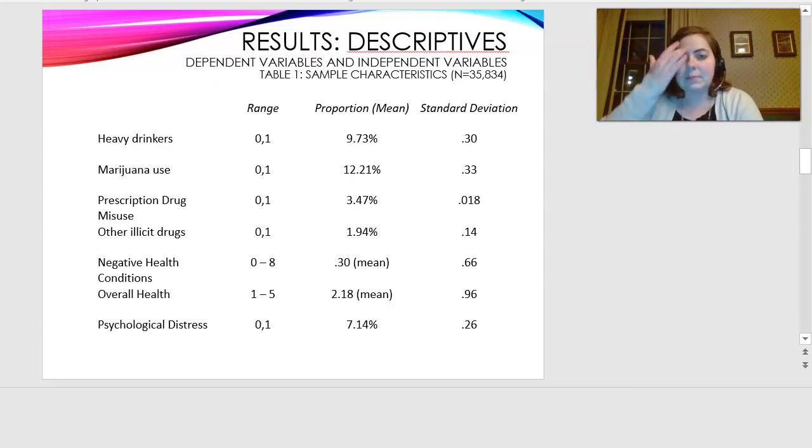So the descriptive table, looking at just my dependent variables and key independent variables, 9.7% of my sample engaged in heavy drinking, over 12% in marijuana use, 3.4% in prescription drug misuse, and 1.94% in illicit drug use. The negative health conditions, the mean was 0.3. Overall health, the mean was 2.18, and psychological distress was 7.14%.